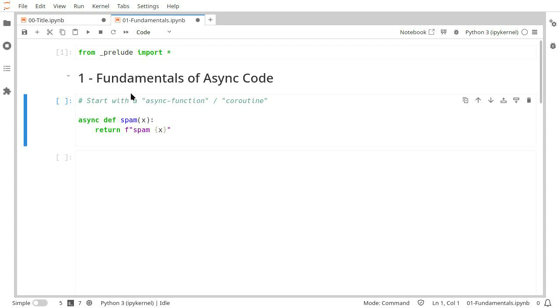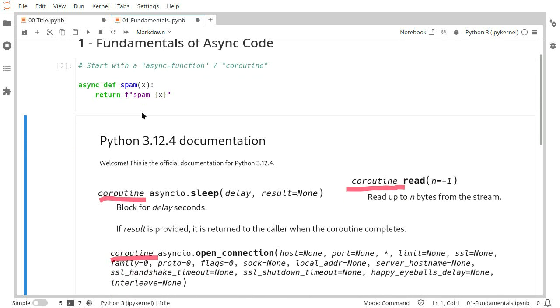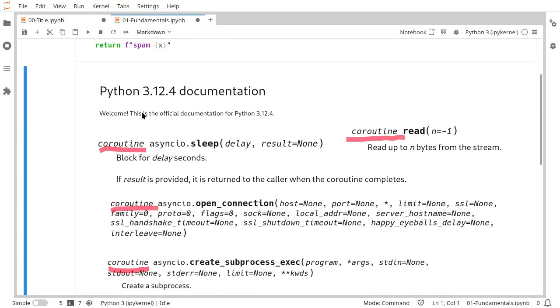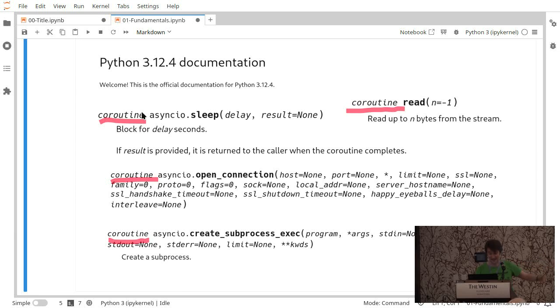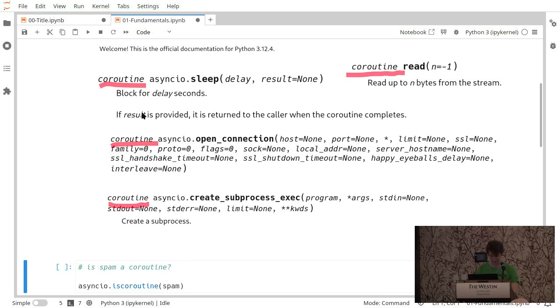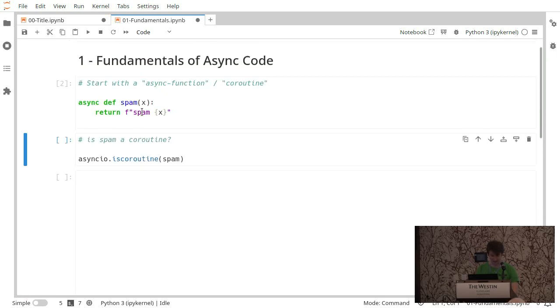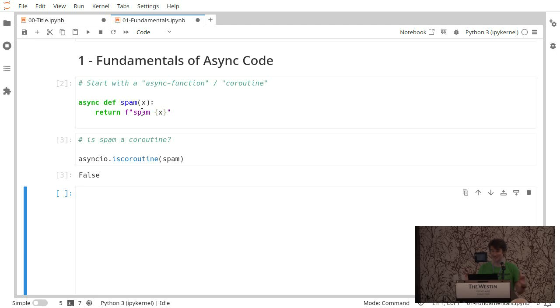So fundamentals. We'll start with spam here. Spam is an asynchronous function. You can tell because there's an async in front of the def. This is also known as a coroutine. So we'll run that, and in the documentation of Python, you see that lots of functions are documented as being coroutines, meaning that they're asynchronous. And if we call asyncio.iscoroutine on our function spam here, false. It's not a coroutine according to asyncio.